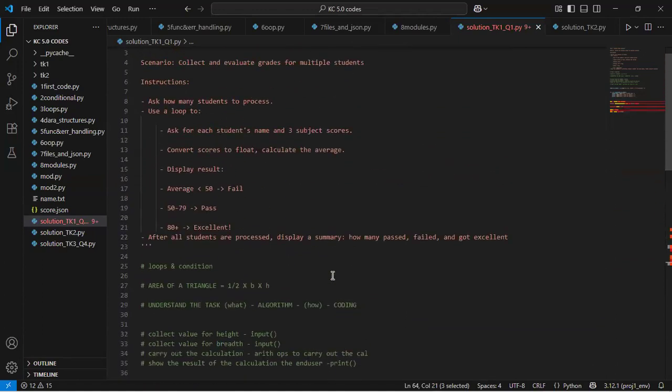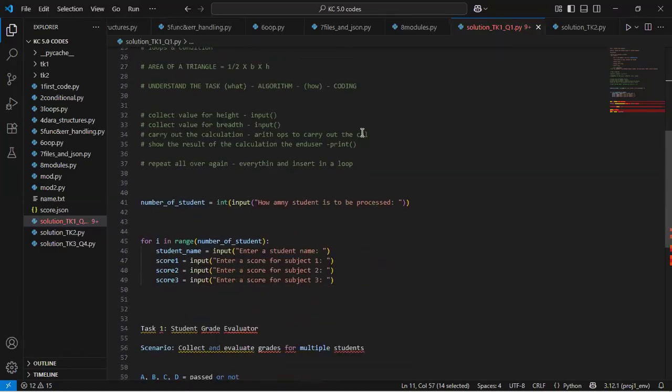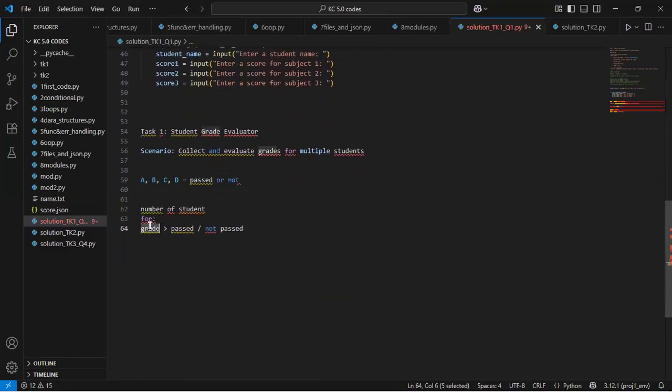But then if I go back again, it says that I should collect each student's name and scores. So it means that I won't be collecting the actual grade like A, B, C, but instead I'll be collecting a score, basically from 0 to 100, right? So I have to come back here and change this from grade to score. But then the question further makes it a little bit complicated: I am collecting this score for 3 subjects.